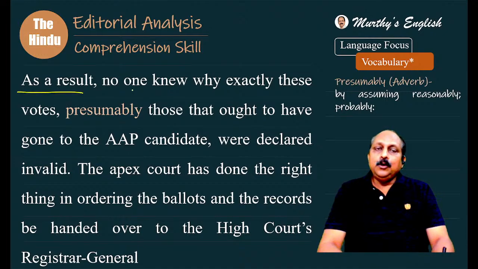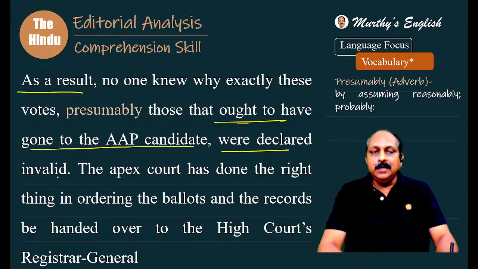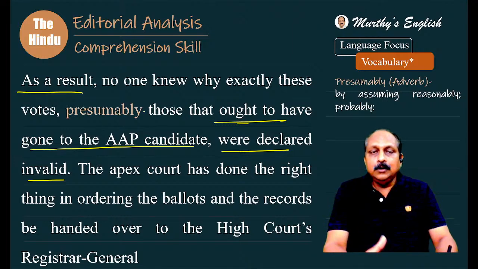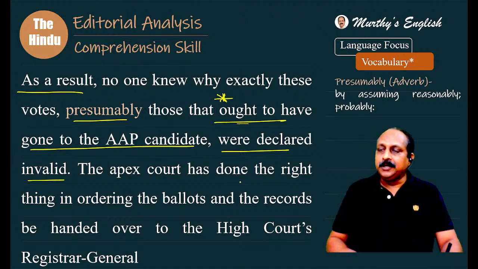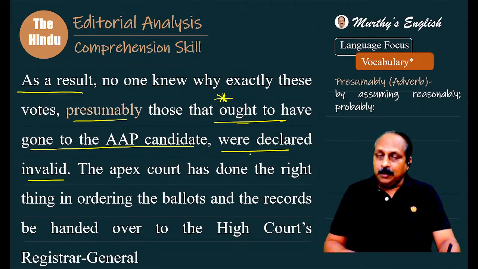As a result, no one knew why exactly these votes, presumably those that ought to have gone to the up candidate, were declared invalid. The presiding officer did not show, and based on that, no one knew why exactly they were declared invalid. And all these words, presumably, it comes from the word presume, means what? Presumably means probably. Those ought to have gone, an important pattern, but ought to has become outdated, ought to have gone to the up candidate, and they were declared invalid. And the reason was not given.